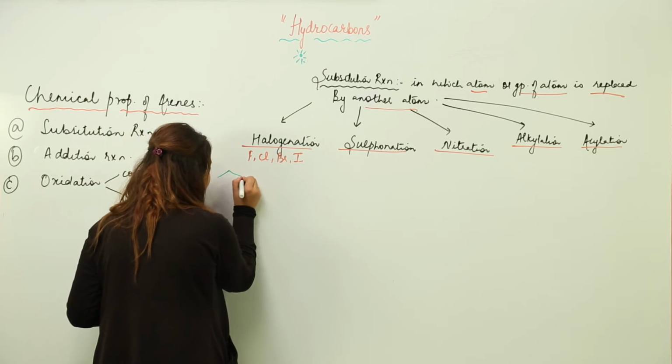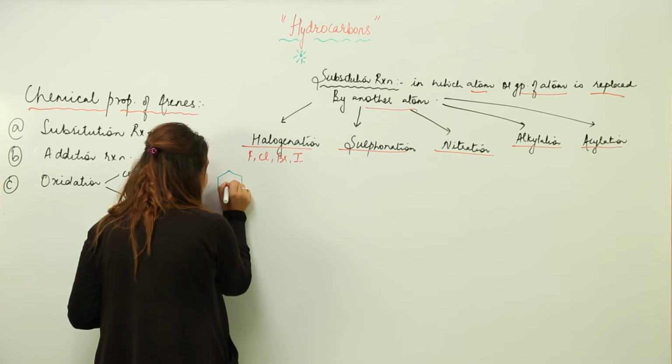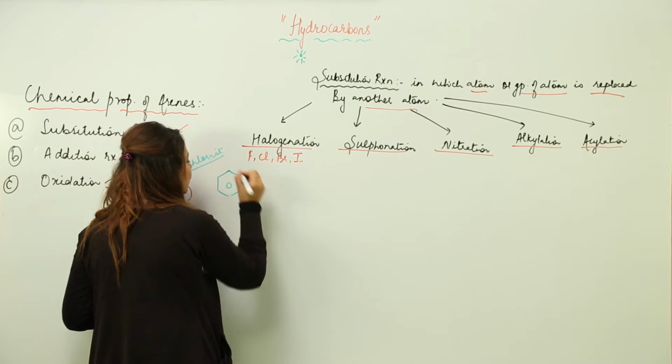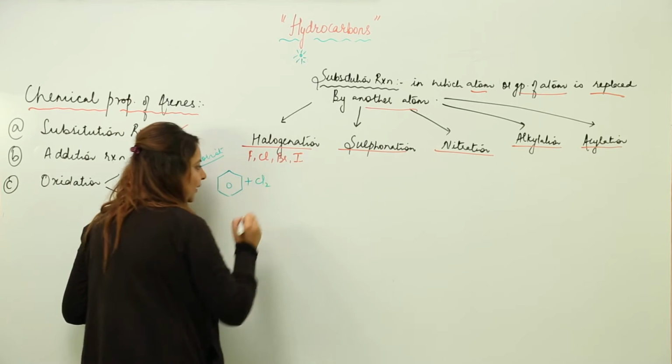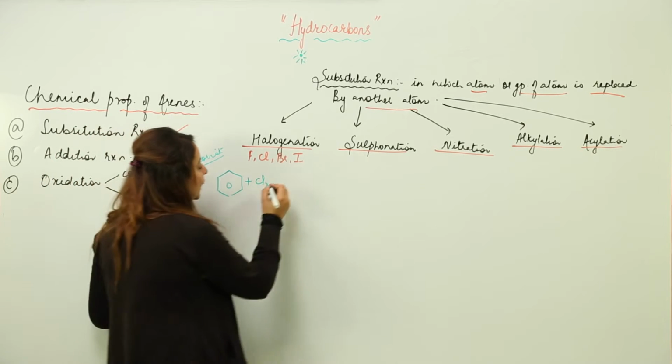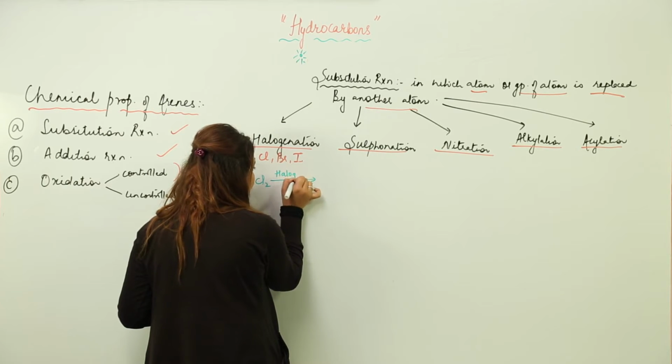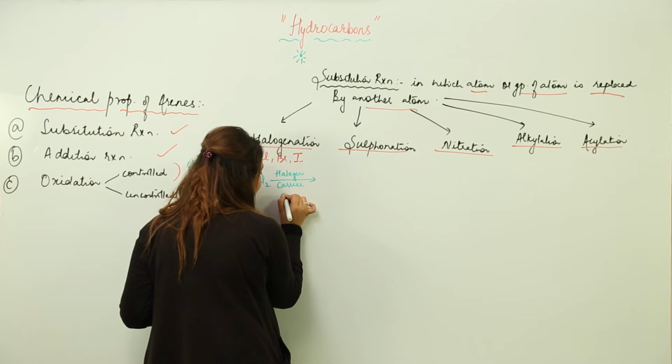Suppose you have a benzene ring and we are carrying out chlorination here. Chlorination is basically the addition of chlorine, so we add Cl2. These reactions take place in the presence of a halogen carrier like anhydrous aluminium chloride.